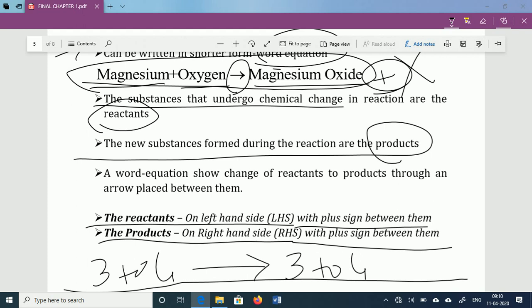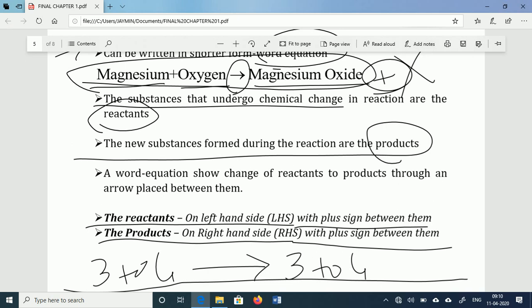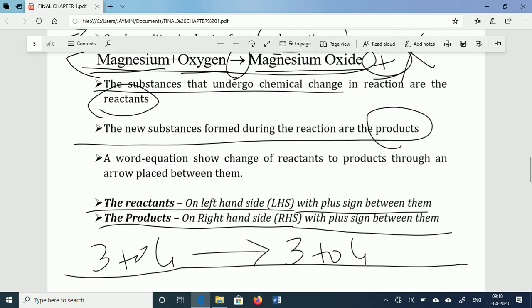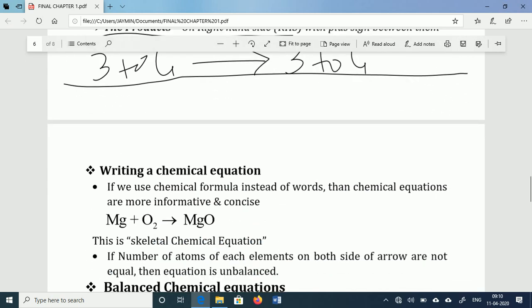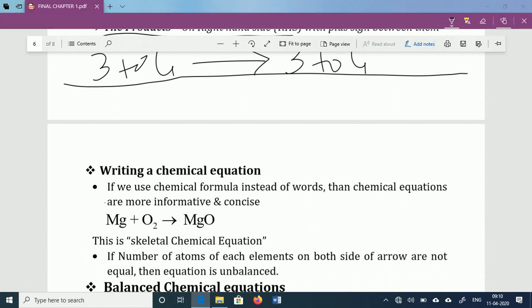So scientists thought, can we represent this chemical reaction, this word equation, in a shorter or more informative way? They introduced the new concept of using chemical formulas instead of words.